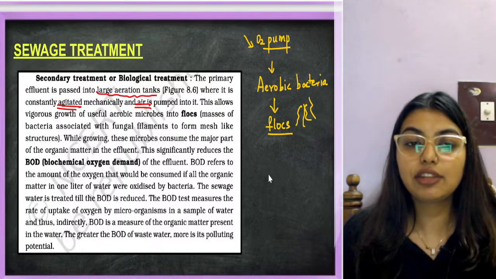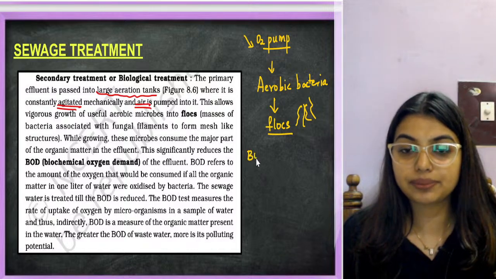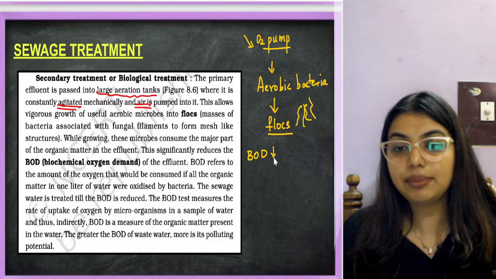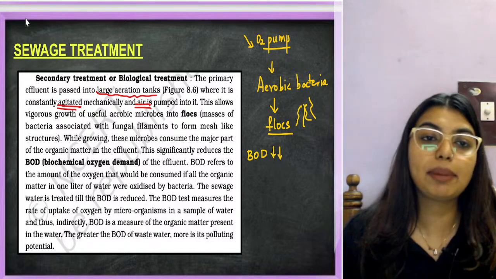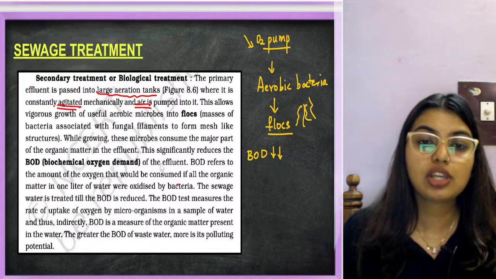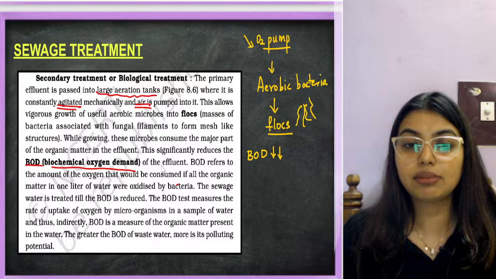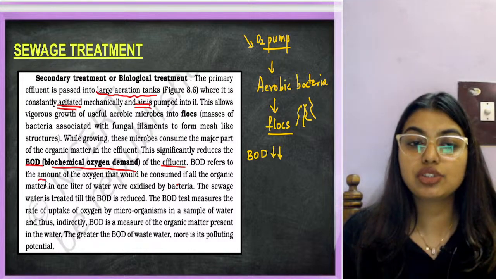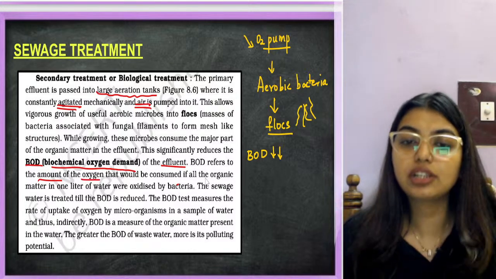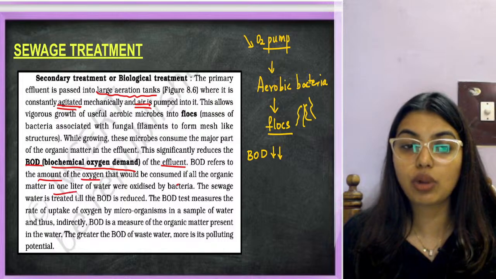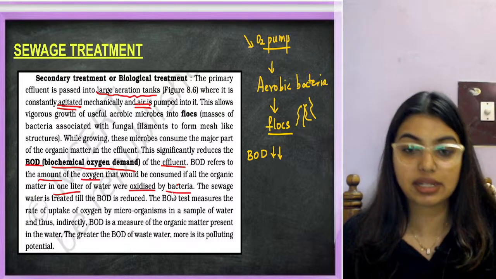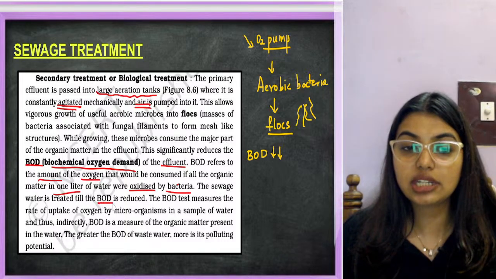This significantly reduces the BOD. The less the BOD, the better the water quality. The significant reduction is in BOD, that is biochemical oxygen demand of the effluent. BOD refers to the amount of oxygen that would be consumed if all the organic matter in 1 liter of water were oxidized by the bacteria. The sewage water is treated till the BOD reduces.